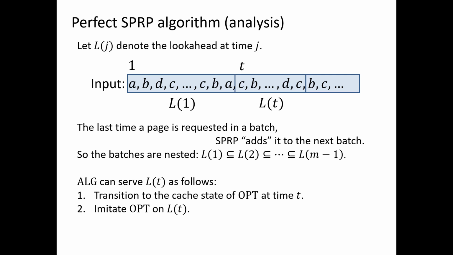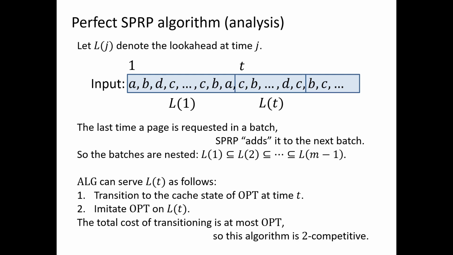In fact, it doesn't know the entire optimal solution for the entire sequence, but in computing the optimal solution for this batch, one option it considers is to move to that cache state and imitate OPT. So based on the nesting structure, we can show that the cost of transitioning is at most the total optimal cost, and then running the optimal solution on this batch, just imitating it, would also cost at most OPT, and so overall this algorithm would be 2-competitive.